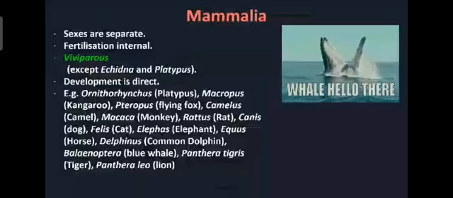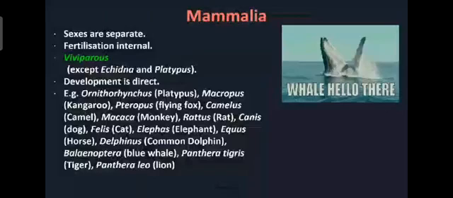So what are the examples of viviparous? Ornithorhynchus, platypus, is the oviparous. All others are viviparous. Macropus, that is kangaroo. Kangaroo, you must have seen, has a small pouch. Mother has the pouch and in that pouch the small baby will be sitting. So directly birth they are giving to the young one. Then Pteropus, flying fox.